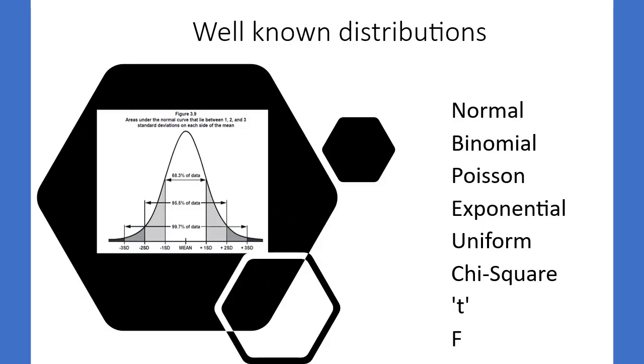Some of the well-known distributions are normal, binomial, Poisson, uniform, chi-square, T, F, etc. In R, we can generate data which follow these distributions as we want. These distributions have been around for decades, which cover most data available in the real world. For example, you might have noticed a traffic sign stating accident-prone area, drive carefully. A Poisson distribution answers the question, what is the probability that such and such number of accidents will occur there within a month? And an exponential distribution answers the question, what is the probability that the time until the next accident is such and such length of time?